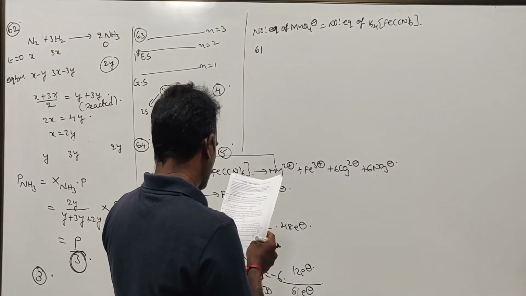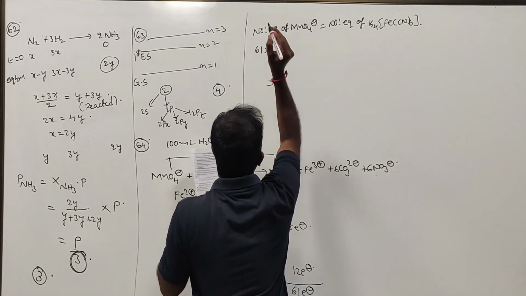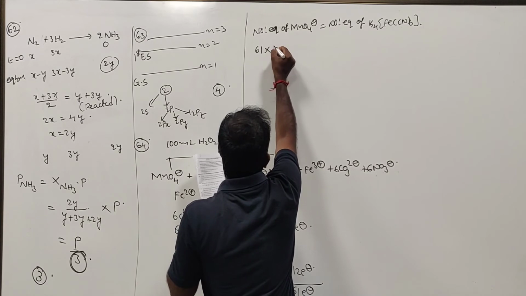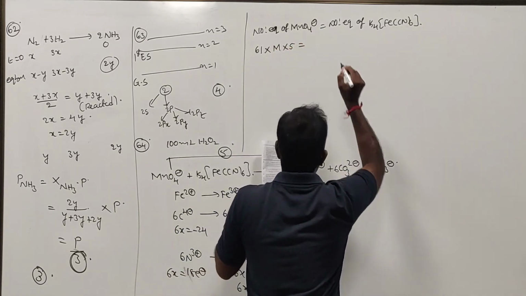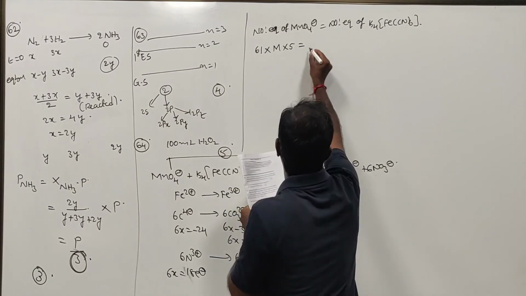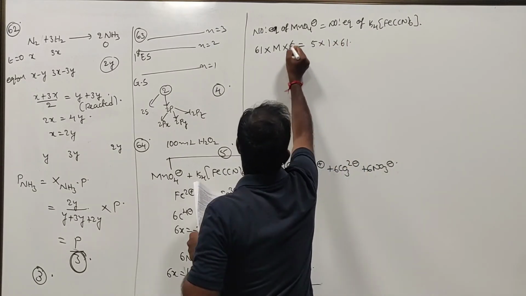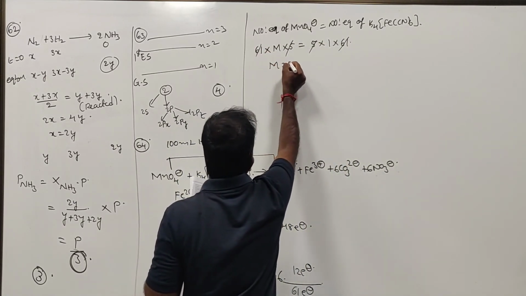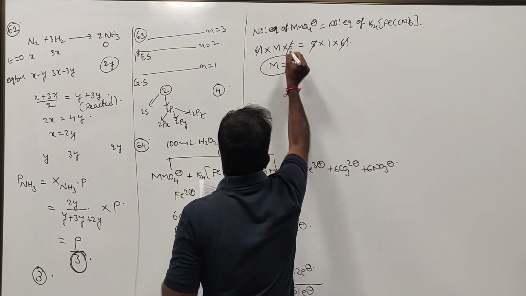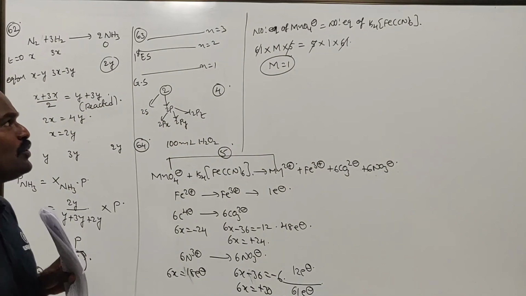Number of equivalents of KMnO4: 61 ml of KMnO4 into its molarity, let it be M, n-factor 5, reacts with 5 ml of 1 molar K4Fe(CN)6, whose n-factor is 61. Therefore 5 gets cancelled, 61 gets cancelled, and molarity equals 1. So the molarity of KMnO4 is equal to 1.